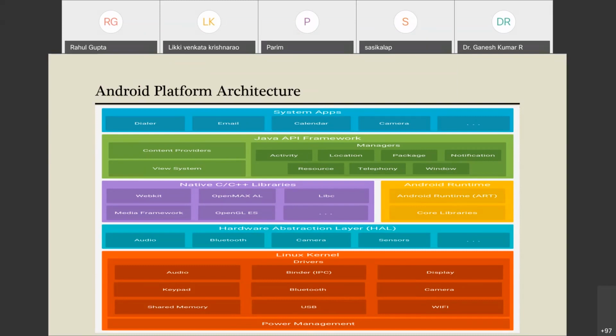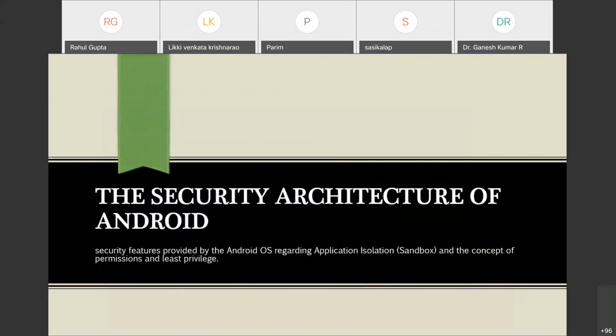Now next, jumping to the security architecture of Android. In the security architecture of Android, what we are covering is the security features provided by the Android OS regarding application isolation, and the concept of permissions and least privilege. That is also a very important concept. So these two concepts we are covering here.